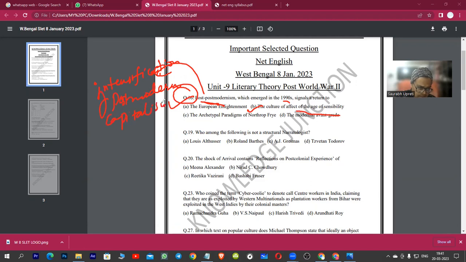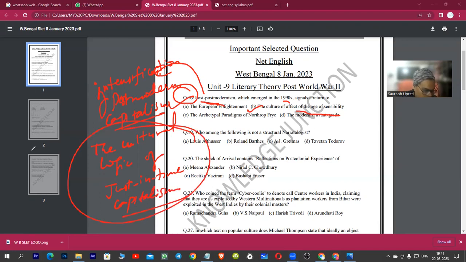Now, this term gained currency through the work The Cultural Logic of Just-in-Time Capitalism. Please pay attention to the title, Just-in-Time Capitalism. And this is written by the American postmodern thinker Jeffrey T. Nealon. So he came up with this very important work, guys. And this work, in a way, hints at the return to the age of sensibility or age of enlightenment.